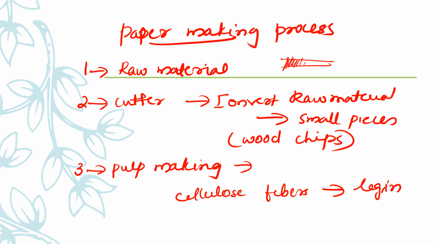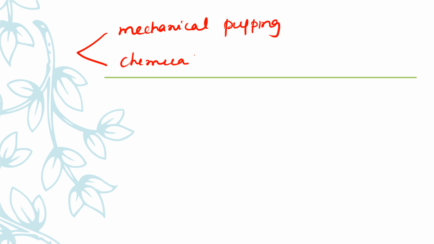Depending upon the quality of paper required, we can choose two methods for pulp making. One is mechanical pulping, and another method is chemical pulping. What quality of paper you need, you can choose that process.